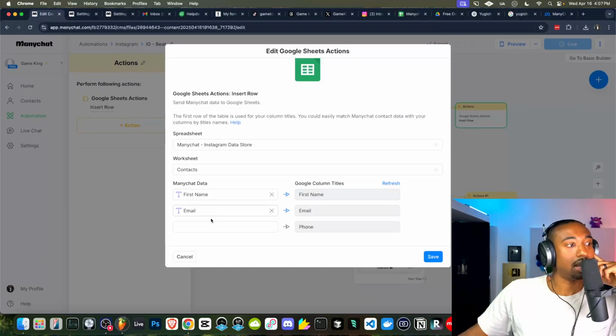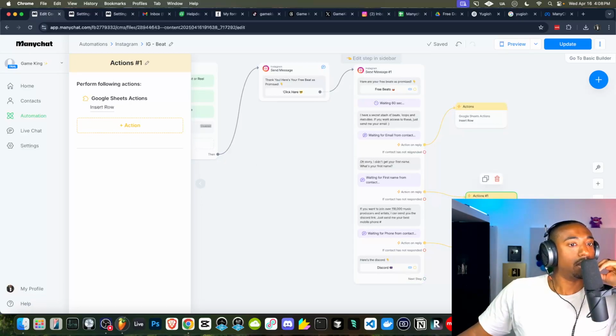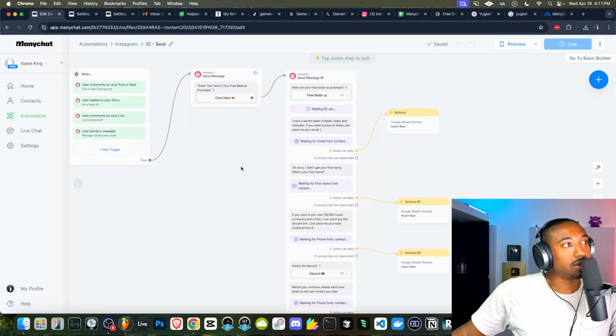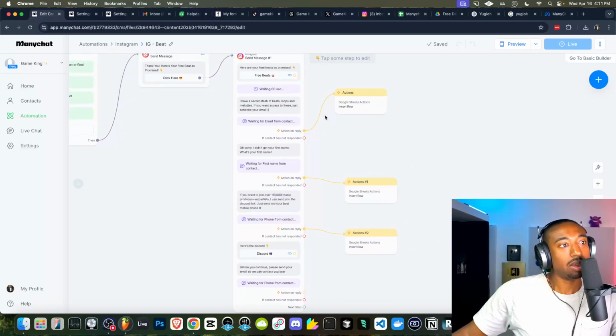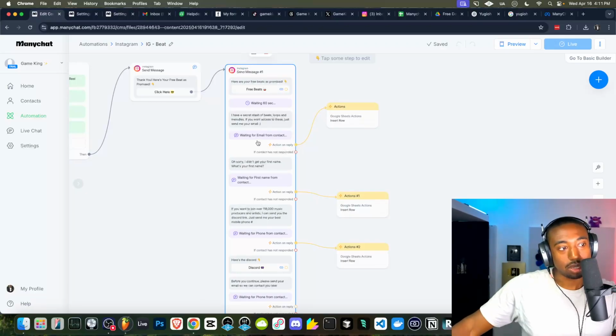I'm glad we did that live here. Let's click on here and make sure we select phone. So now any of this information from this contact will be sent to that specific line item. And it should do that for each step. Okay, so I found the error. This is not the most efficient way. I'm sure somebody who's a master at ManyChat knows a better way. But for the form flow of asking them questions, I think this way works the most simplest that I could think of. But this could be optimized.